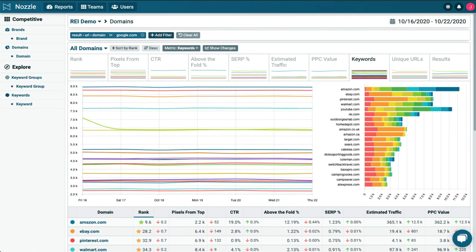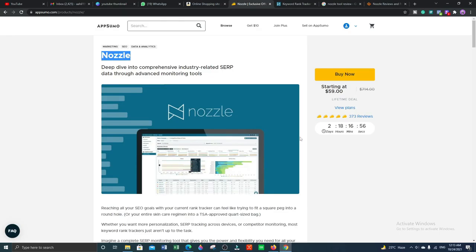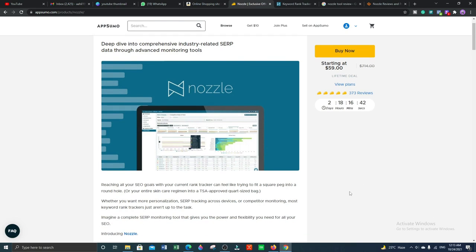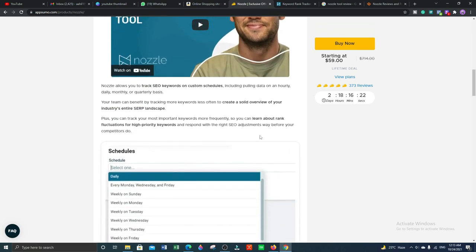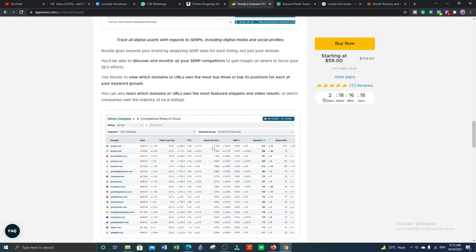But if you still want this tool for lifetime, you can buy it directly from the AppSumo Marketplace. AppSumo Marketplace is a platform where you can purchase all digital tools and digital products for your digital businesses. If you buy this tool from AppSumo Marketplace, the starting price is $59 for lifetime. The time left is 2 days, 18 hours, 16 minutes. With this tool, all the details they have mentioned about what you will get.